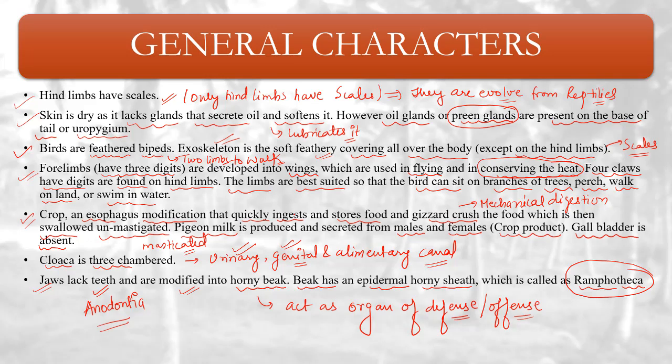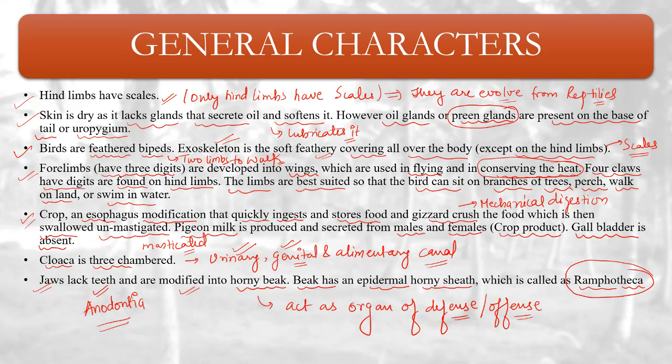The forelimbs are modified into wings for flight as well as for thermoregulation, for conserving the heat. The limbs are best suited so that the bird can sit on branches of trees, perch, walk on land, and swim in water. Crop is an esophageal modification that quickly ingests and stores food.